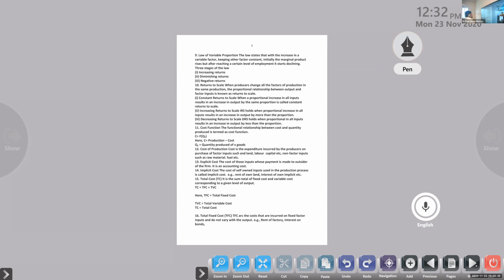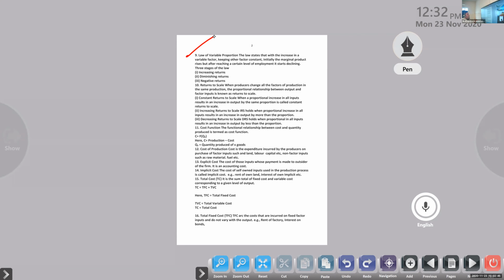Law of diminishing marginal product. Next one, law of variable proportion. Okay, after the proportion of the inputs we are using, we want to get the output, right or not? If you are using two inputs, definitely we know that at least we want to get two outputs, right or not? Two input, two output.